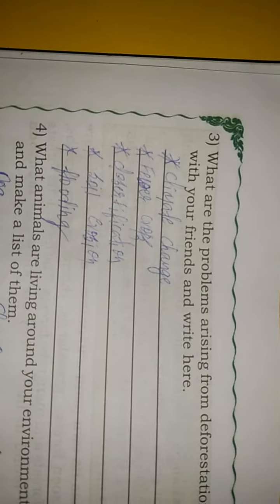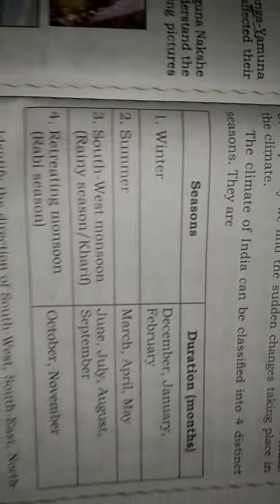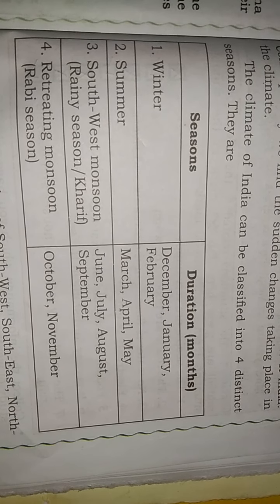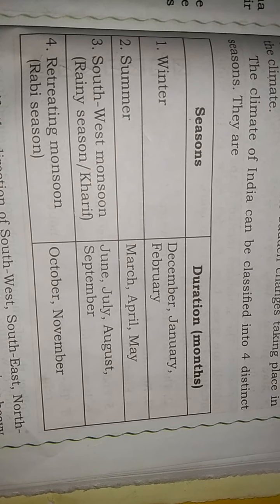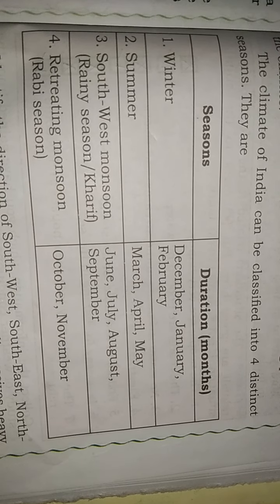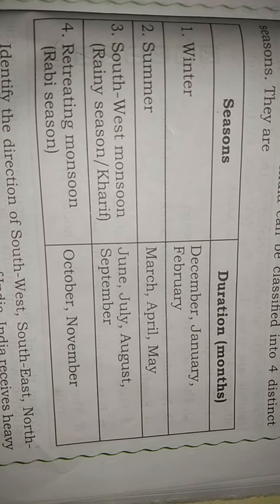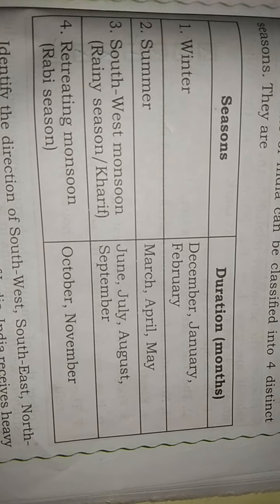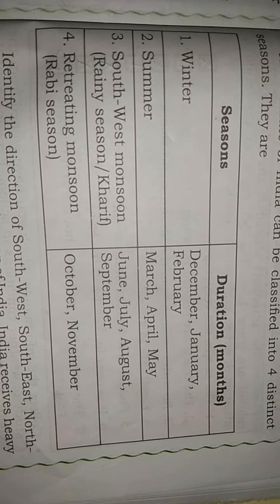Before going to discuss all these things, let us recall what we discussed in the last class. In the last class, we learned that the climate of India can be classified into four distinct seasons. Here, the first column is the season and the second column is the duration in months. First, the winter season: December, January, February. Next, the summer season: March, April, May.